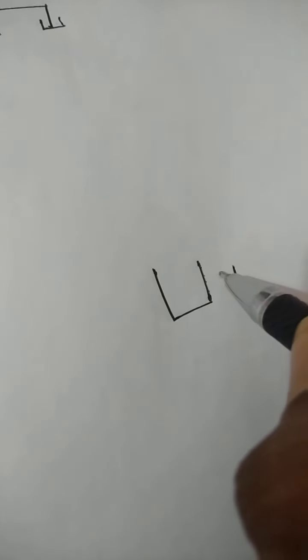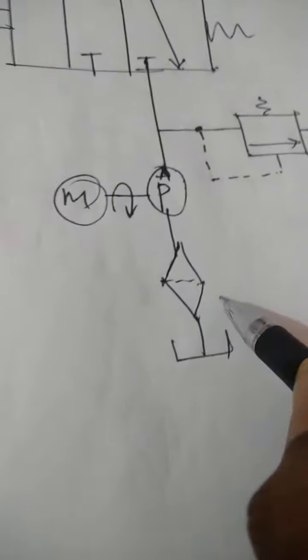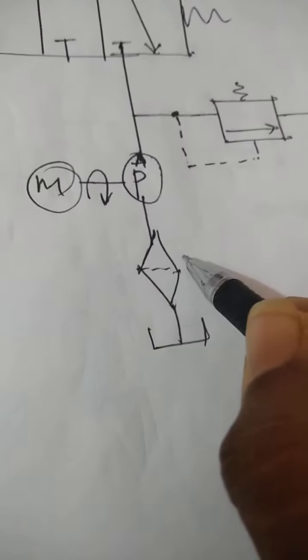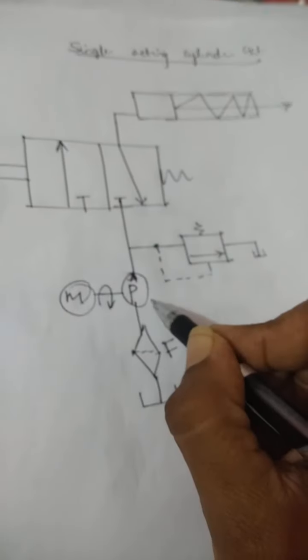These are all symbolic representations. This tank is recognized by the symbol capital T, and it is interconnected to another device known as the filter. This is a tank, this is a filter and this is a pump.